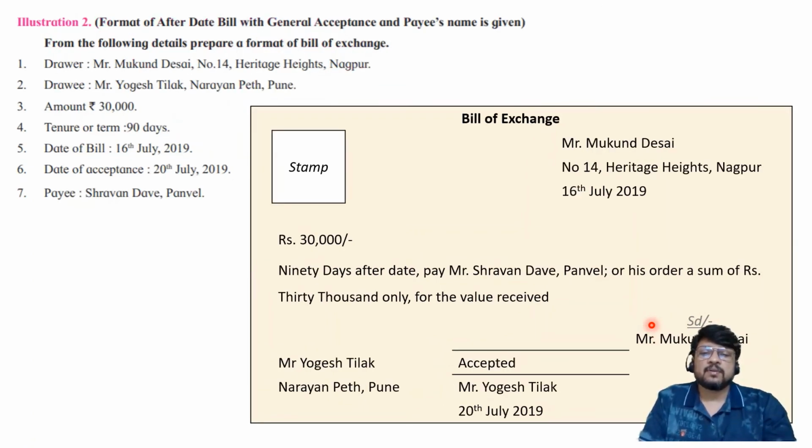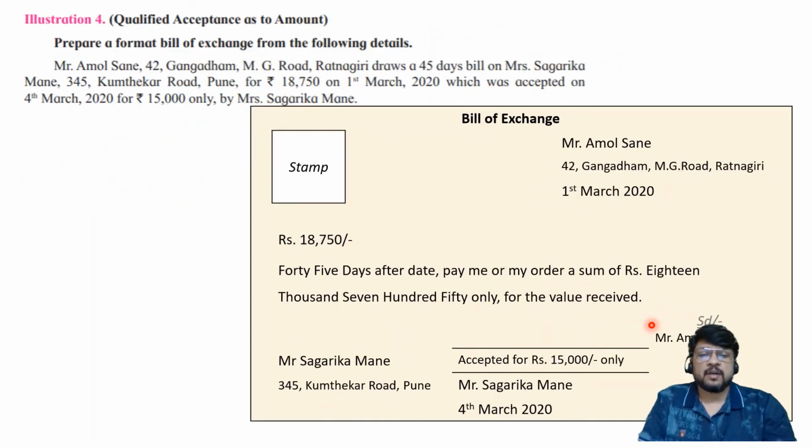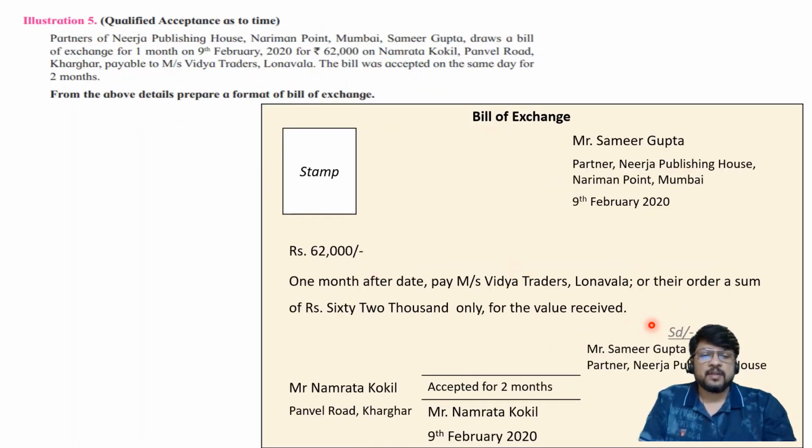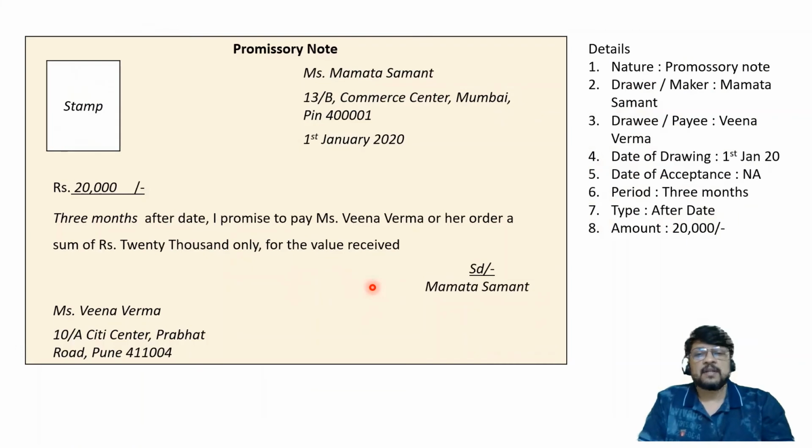Then we understood what is after date and what is after sight, and then we also understood how qualified acceptance can be introduced, the different types of qualification we studied, and then we even considered the meaning of an on demand bill, and then we studied the features of promissory note. So here I complete the lecture on the basics of the theory of drawing a bill of exchange, because this is our own paper, we are drawing it.